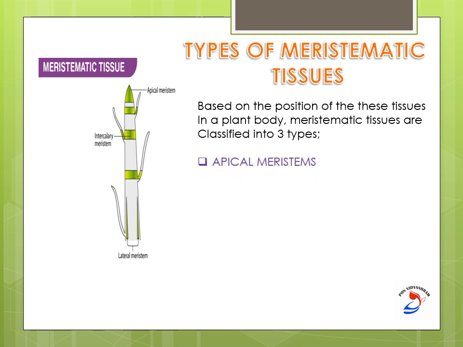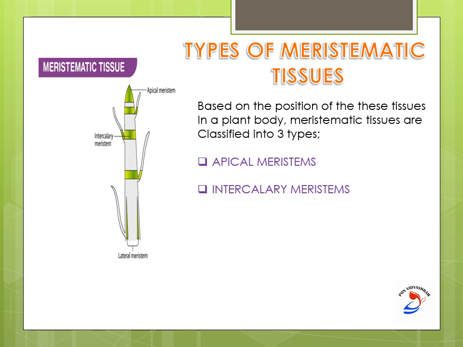What are they? First, it is the apical meristems. Apical, what is apical? It is the apex. It is the upper, the top of the root and the shoot. You can see them in the root and shoot. The top or apex of the root and shoot possess the apical meristems. And what are intercalary meristems?